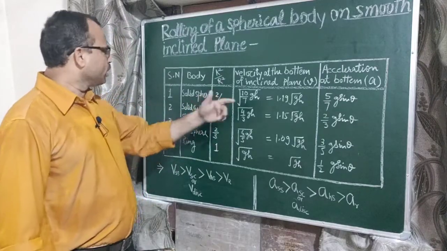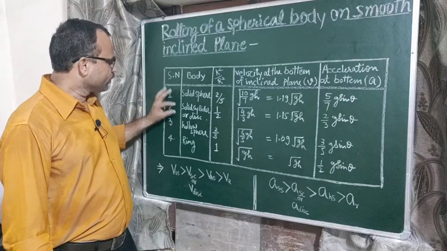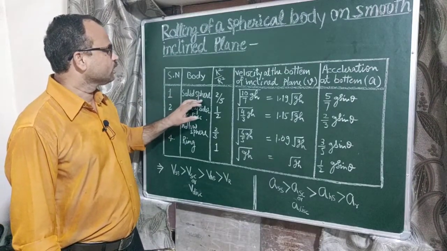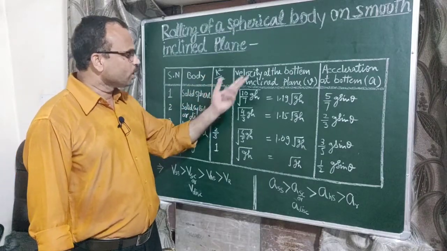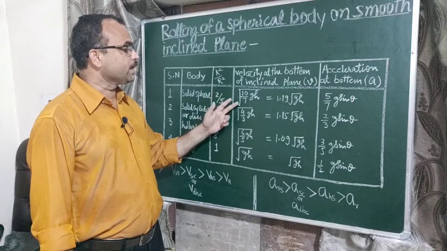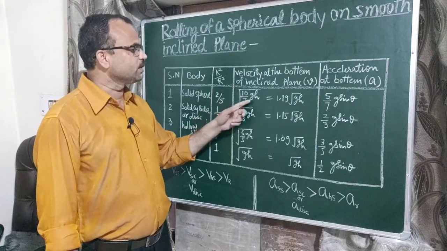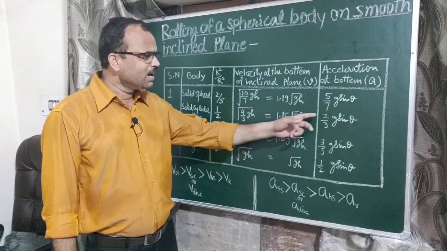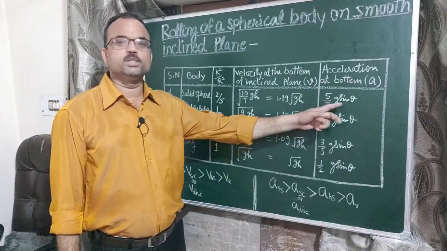In this table we have arranged four different shaped bodies. Number 1, solid sphere. For the solid sphere, the value of k square upon r square is 2 upon 5 and velocity is under root 10 upon 7 gh. When we solve this, under root 10 upon 7, we get 1.19 under root gh. And acceleration in case of solid sphere is 5 by 7 g sin theta.